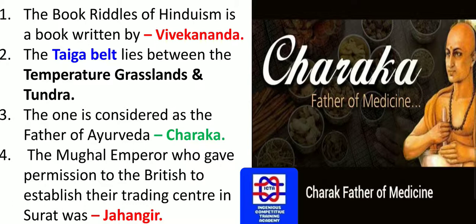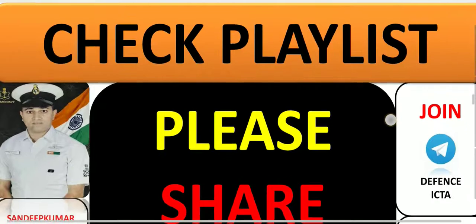The Mughal emperor who gave permission to the British to establish their trading center at Surat was Jahangir. So please remember, he was the Mughal emperor who gave the permission to the British to establish a trading center at Surat. He was the main one who had given the approval.